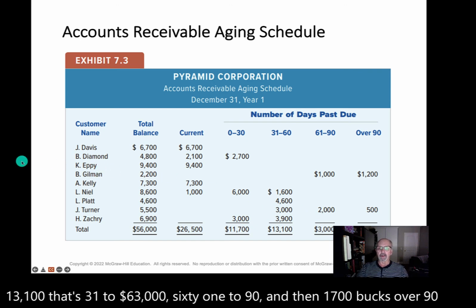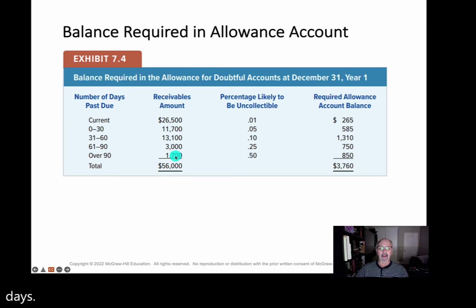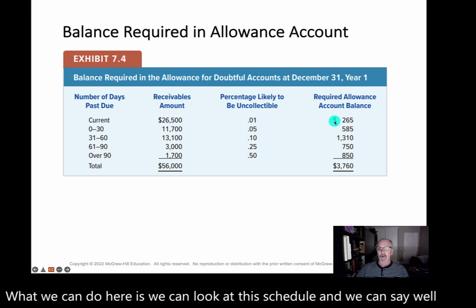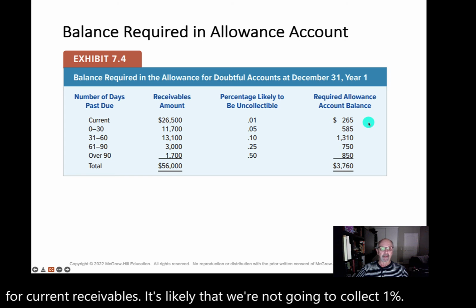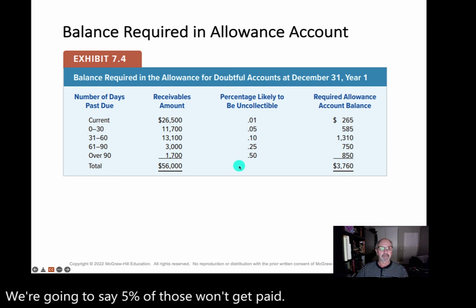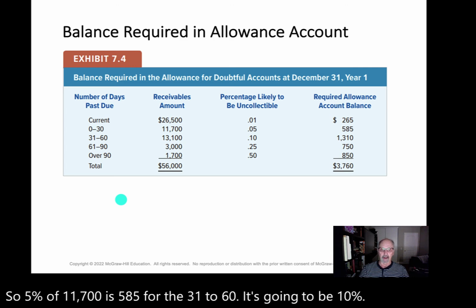What we can do here is we can look at this schedule and we can say, well, for current receivables, it's likely that we're not going to collect 1%, or $265. For the 0 to 30 column, we're going to say 5% of those won't get paid. So 5% of 11,700 is 585. For the 31 to 60, it's going to be 10%. For 61 to 90, it's going to be 25% of that 3,000. And over 90 is going to be 50%.